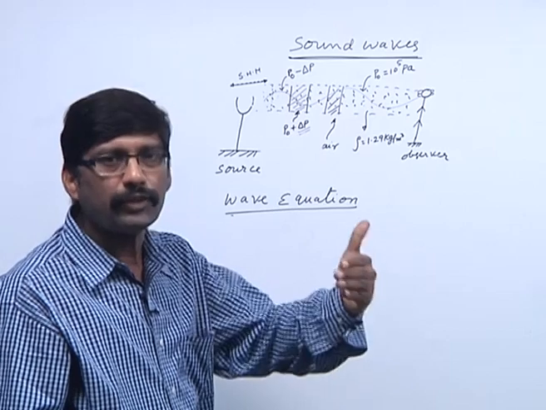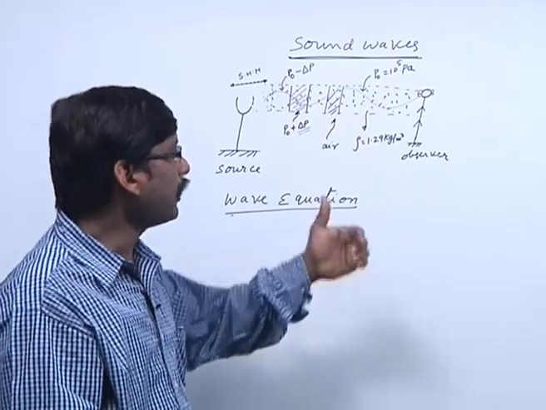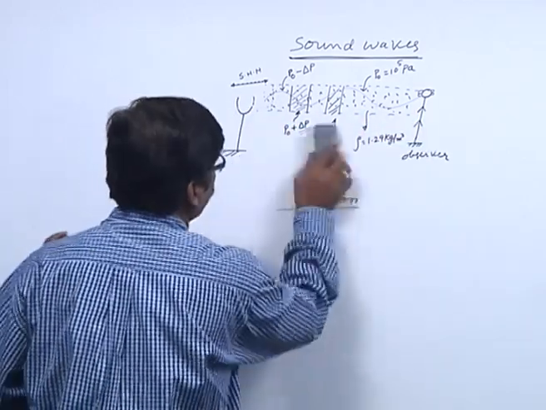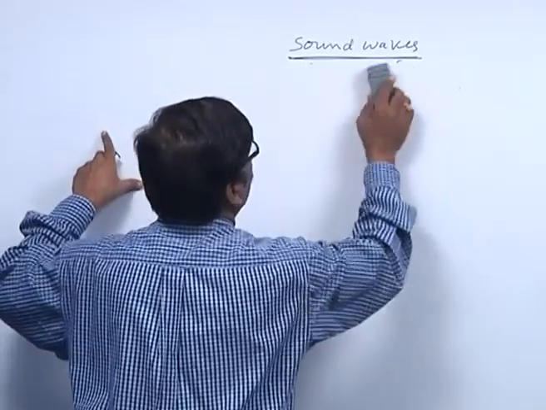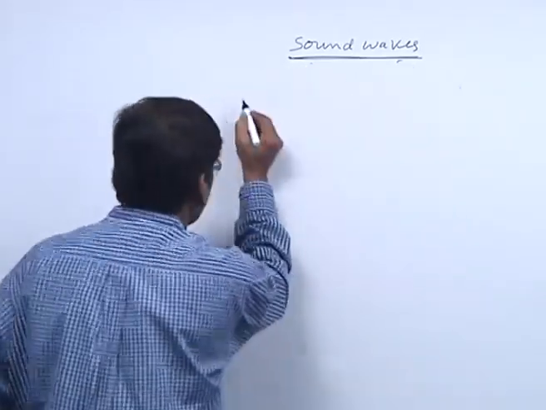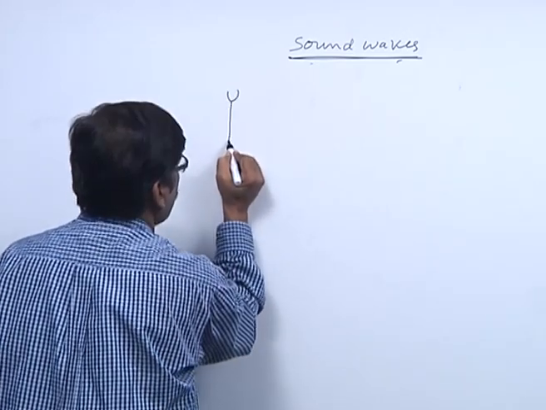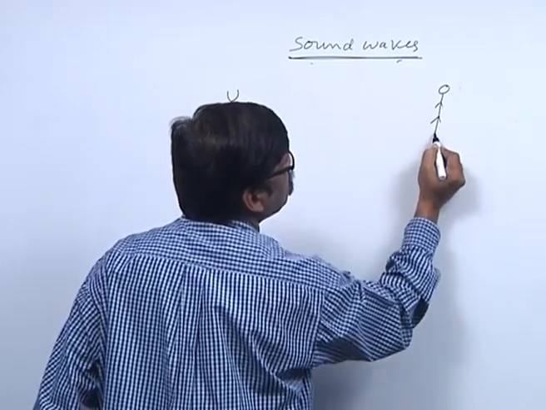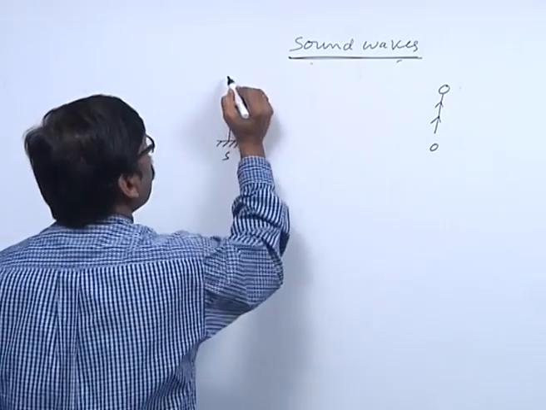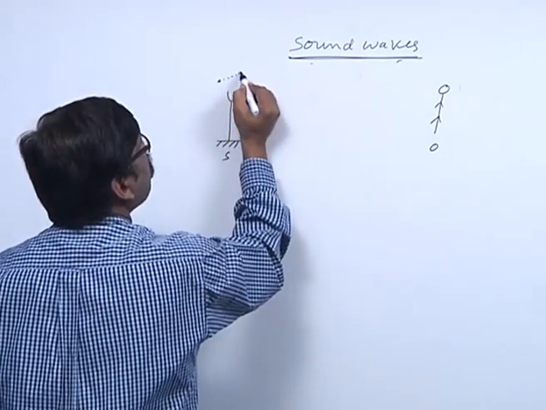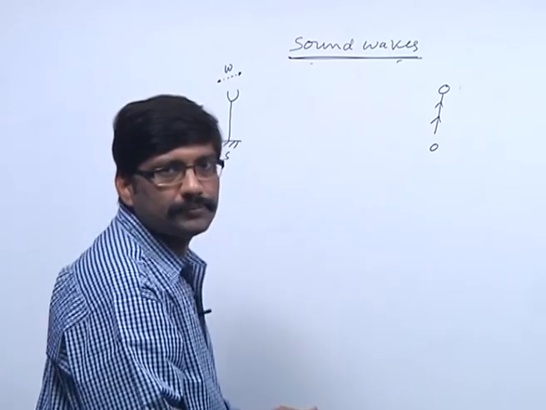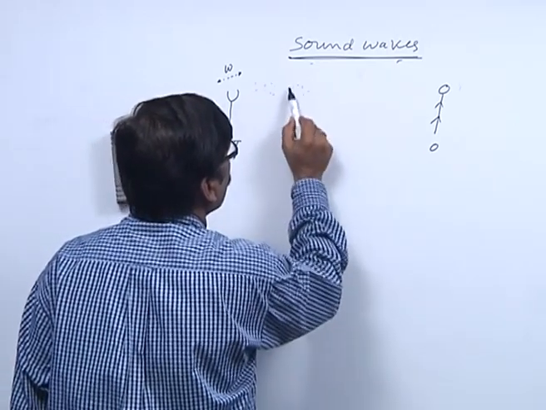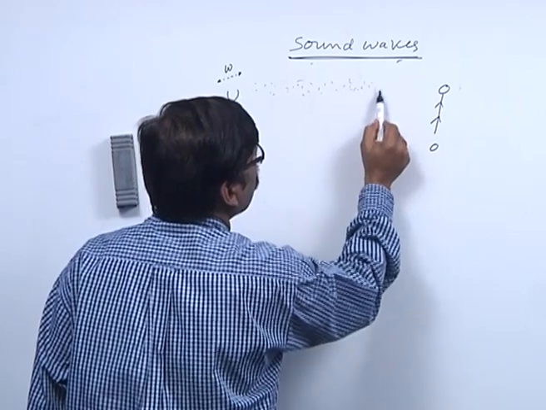What is the physical quantity that is varying periodically with time when sound is propagating through the medium? So, let me clear this first. I am writing in general. It is a source, here is the observer, S is the source. The angular frequency of the source is omega, and there is a medium, air.